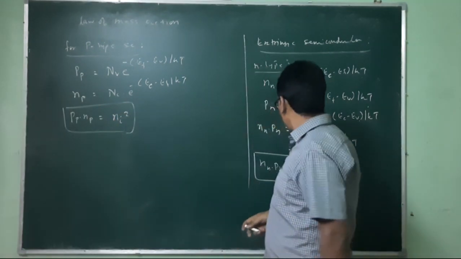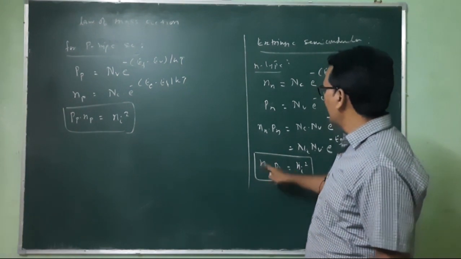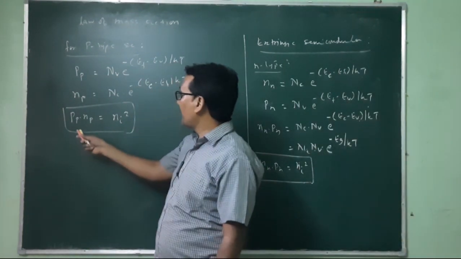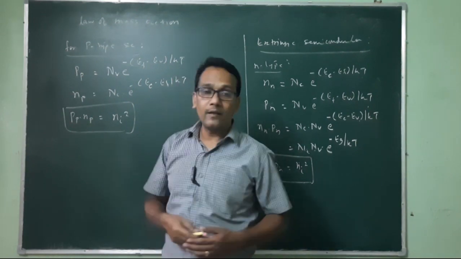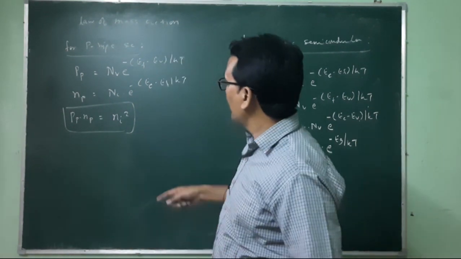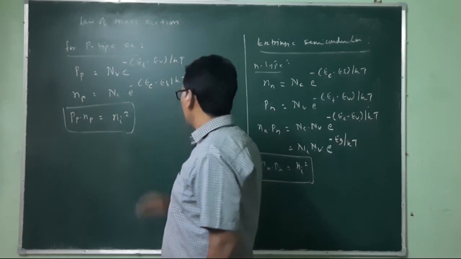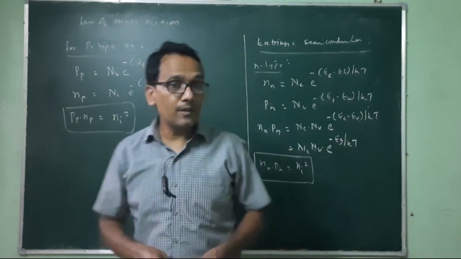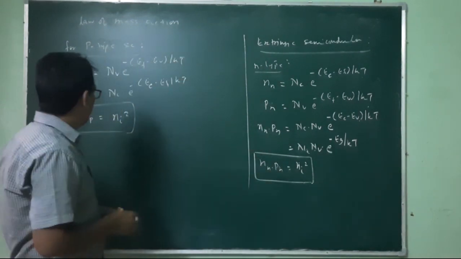So what we are observing here, the multiplication of the carrier concentrations in the n-type semiconductor, as well as the multiplication of the majority and minority carrier concentrations in the p-type semiconductor, these are constant because this Ni square is constant at a particular temperature for a particular energy gap.